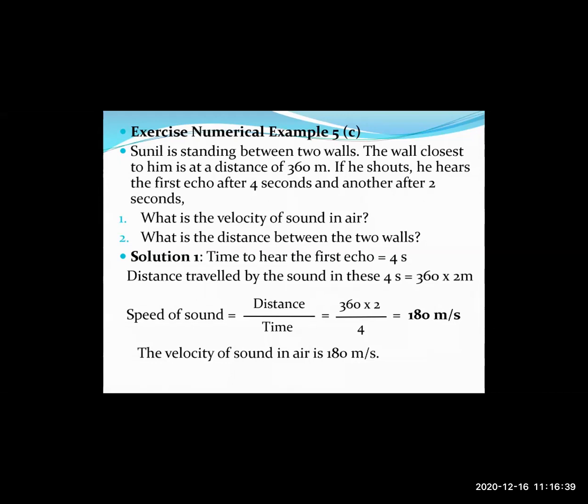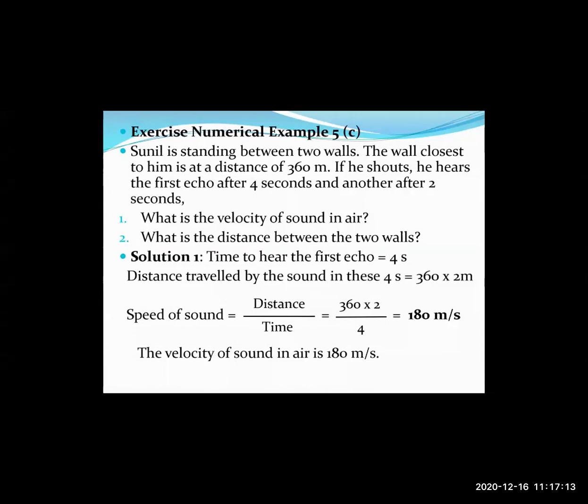If he shouts, he hears the first echo after 4 seconds. Now, the first echo will be coming from the closest wall, which is at a distance of 360 meters, and it takes 4 seconds. The other echo he hears after 2 more seconds, that is a total of 6 seconds. What have they asked? What is the velocity of sound in air in the first question? And secondly, what is the distance between the 2 walls?